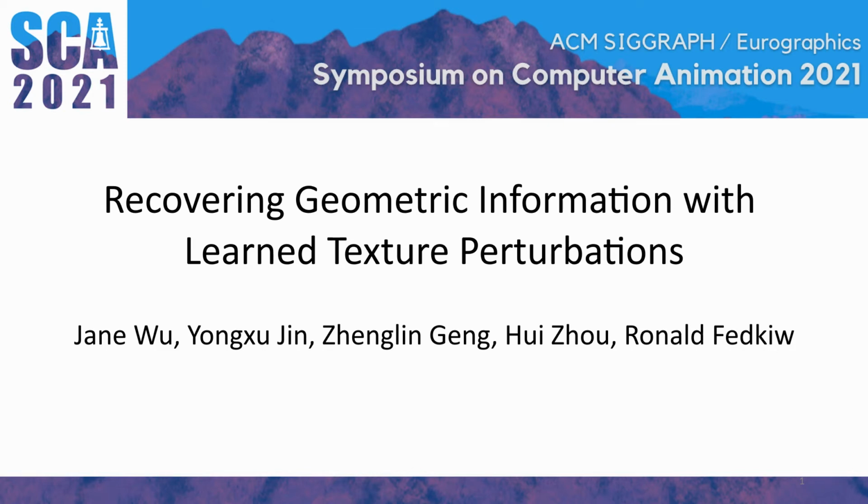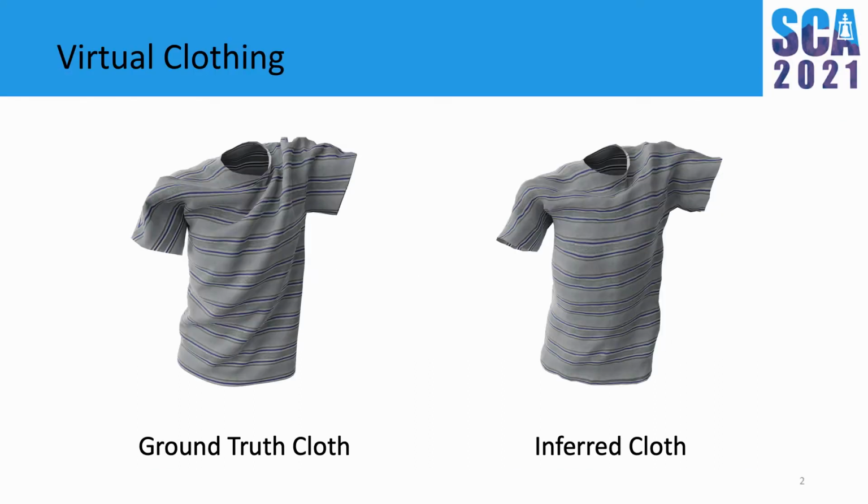In this paper, we present texture sliding, a novel approach to recovering geometric information by perturbing texture coordinates. We focus on the specific application of capturing virtual clothing on the body. Given the body in a specific pose, our objective is to train a deep neural network to predict the material